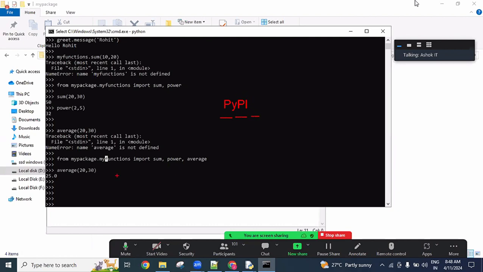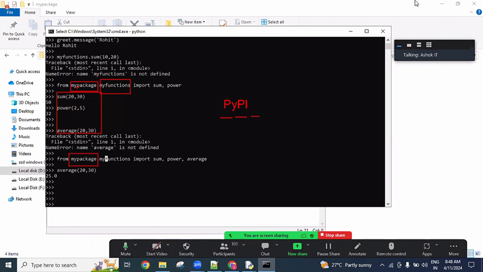Our package right now is my package. Here I created a sum function, a power function, and an average function, which means I created one module called my functions in this my package. These three functions I created, and one more module, the greet module, where I created one message function. These are all available in this package.